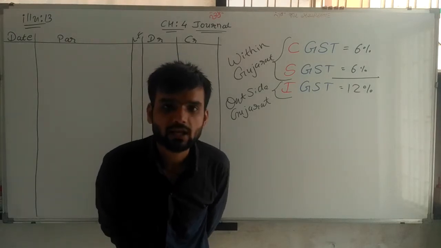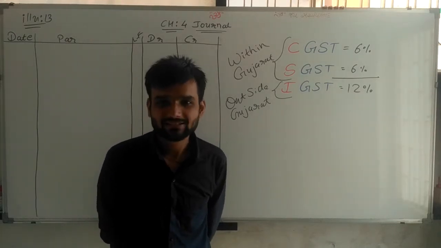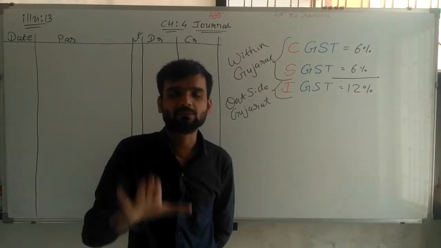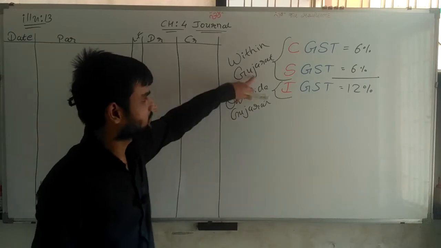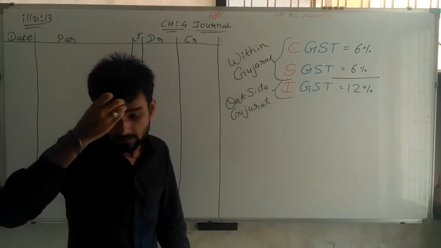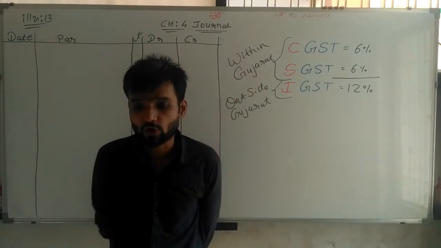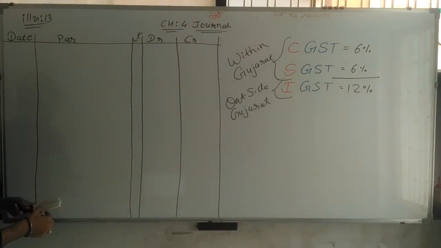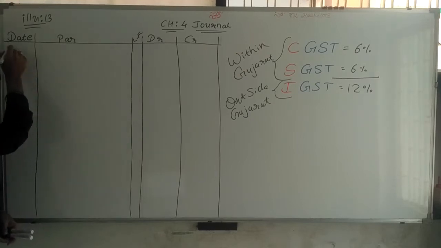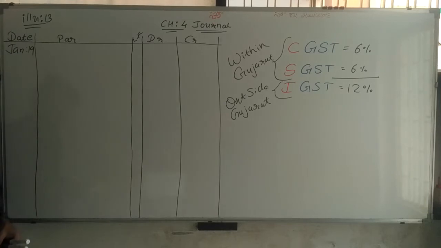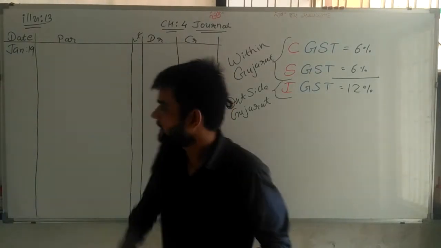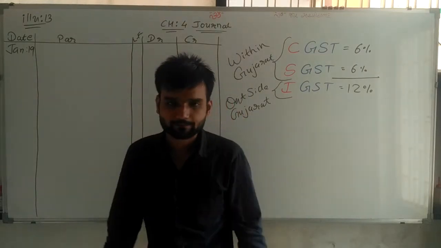This Ashwin Patel is a person who is in Ahmedabad, which means in Gujarat. Here I have to write journal entries for January 2019.